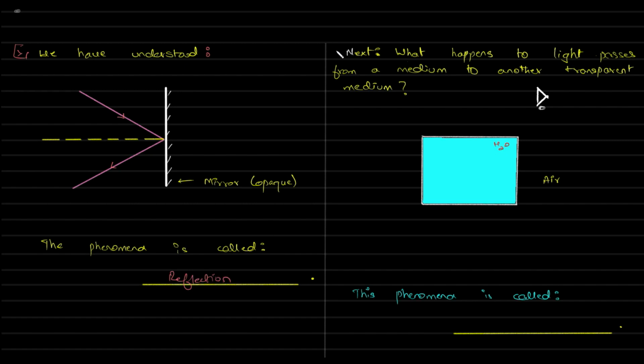The next thing that we're going to look into is what happens to light when it passes from a medium to another transparent medium. Okay. So we'll look into this practically, see what exactly happens. So remember, we are moving from one transparent medium, something like air, into another transparent medium like water or oil or honey or glass or anything. So what happens to the light? So let's have a look at that.